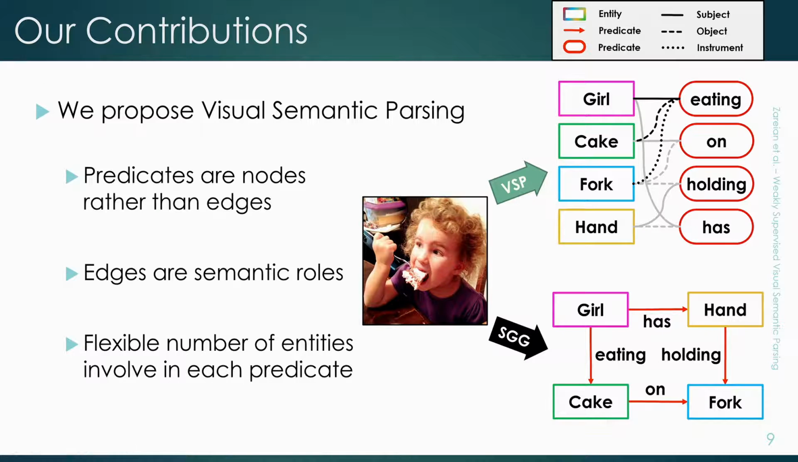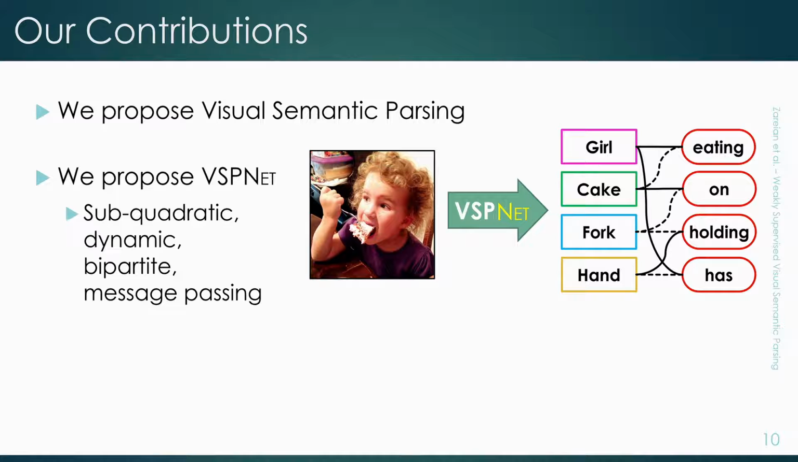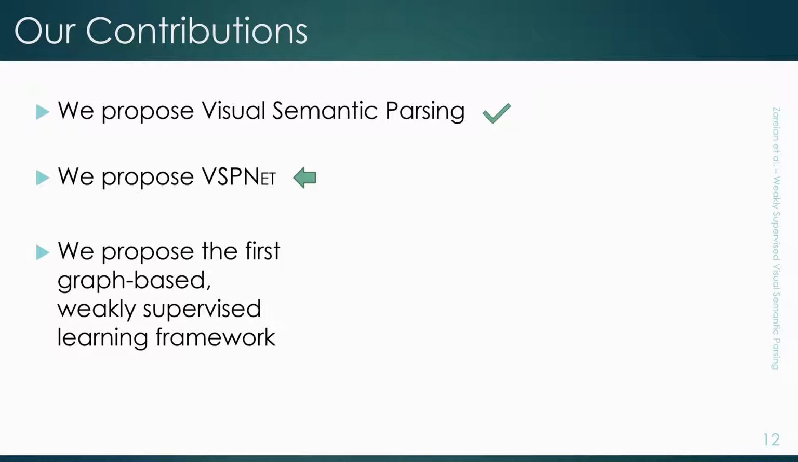Now, to extract this new kind of semantic graph from an image, we propose VSPNet, which is a neural net with sub-quadratic complexity. We also propose how to train VSPNet, especially in weakly supervised settings where ground truth bounding boxes are not available. So let's see how VSPNet works.